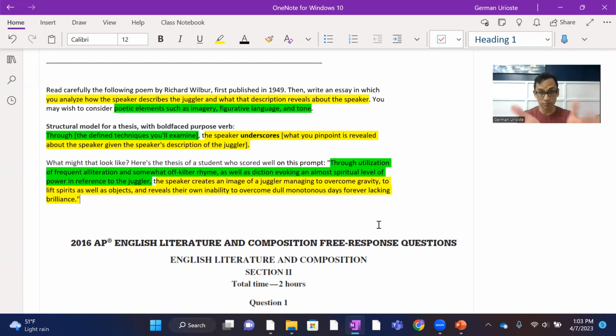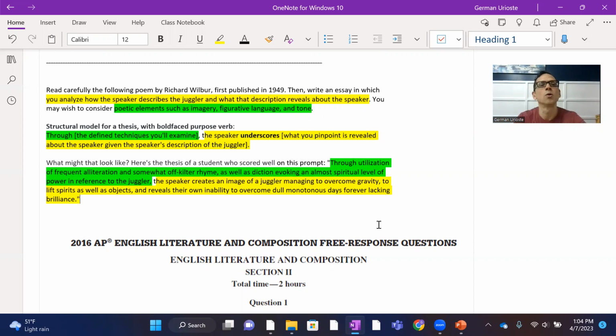Now, obviously, if this student had a few days to work on an essay, that thesis statement would probably be more compact, more concise. You've been taught to be as concisely precise as you can. That's good advice. But here, the relative wordiness is outweighed by the substance, the pinpointing of technique and the articulation of the claim.